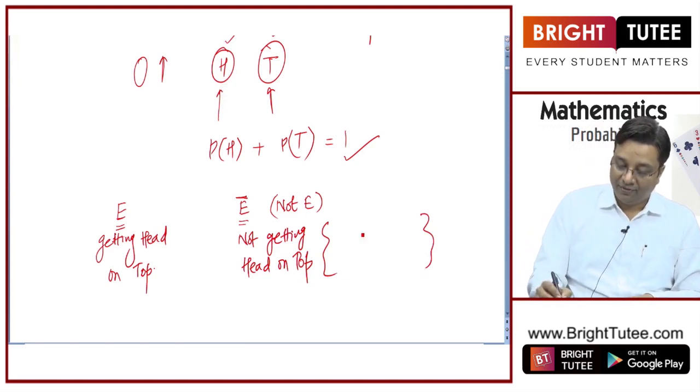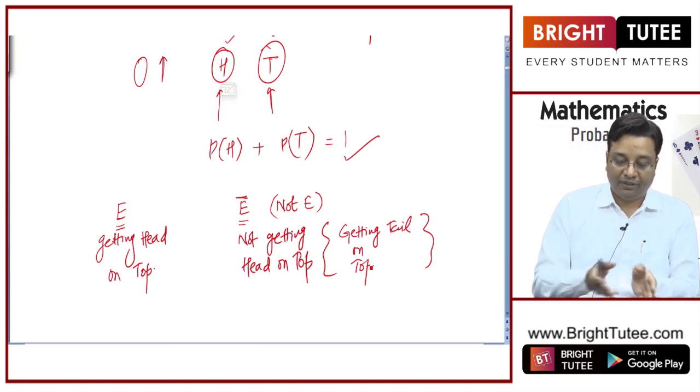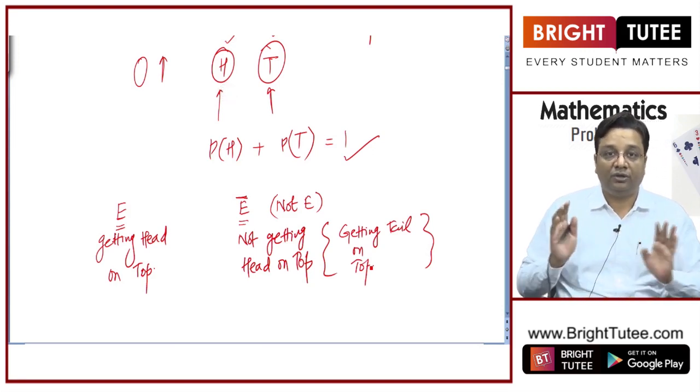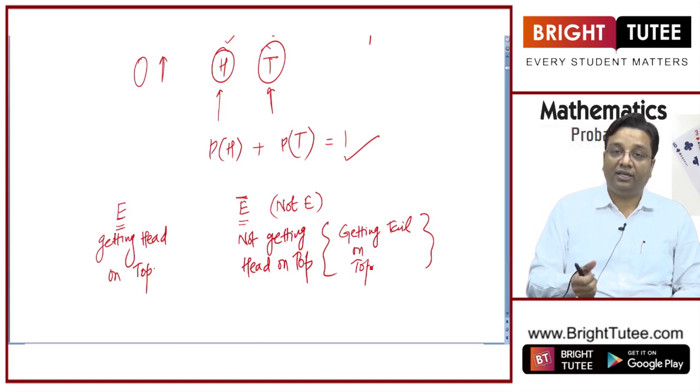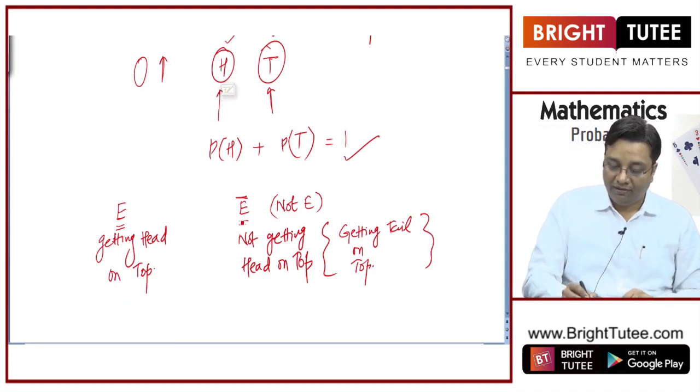Tail, right? Or we can say getting tail on top. When I am defining these events, I am throwing the coin only once, so you will either get a head or a tail. So in this case, when I define an event E as getting head on top, event E bar or not E is not getting a head on top.